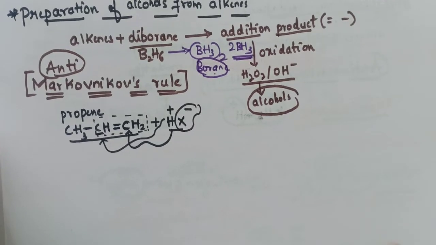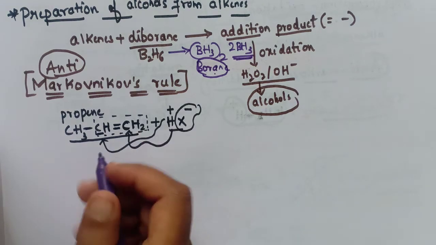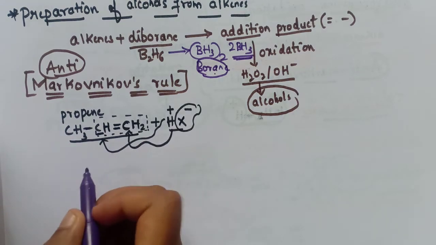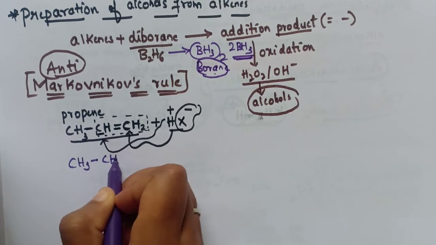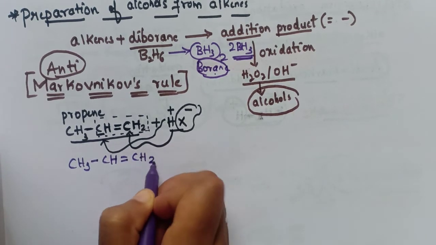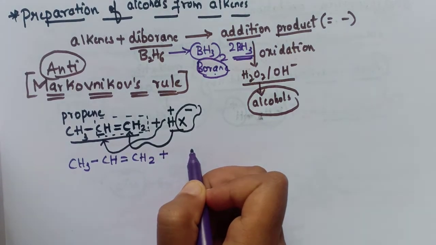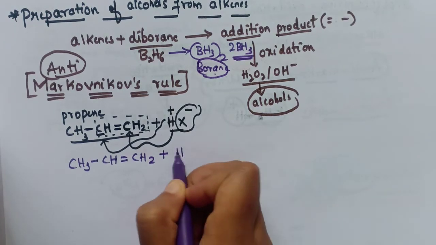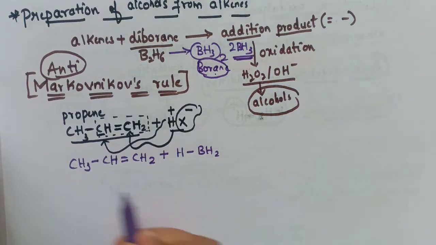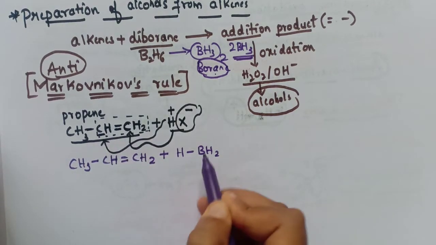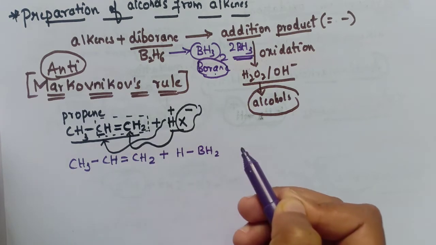Now whenever the alkene is reacted with borane, let's write it. We are taking the alkene propene, CH3-CH=CH2, and reacting it with BH3, which we write as H-BH2. As you can see, it is an unsymmetrical molecule, and the adding compound consists of positive and negative parts.